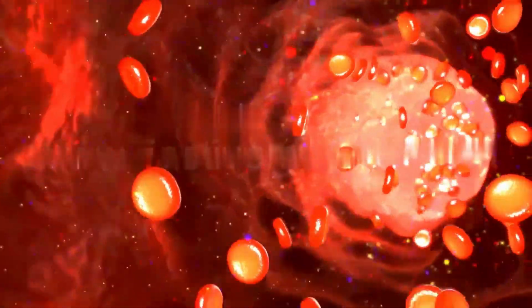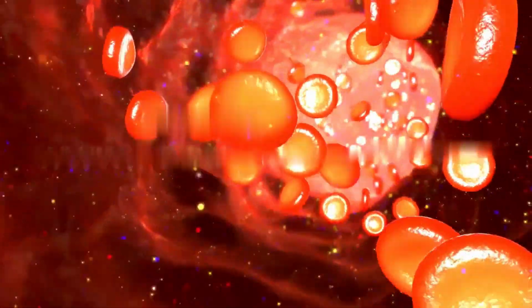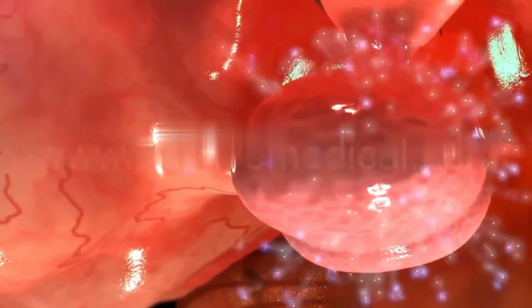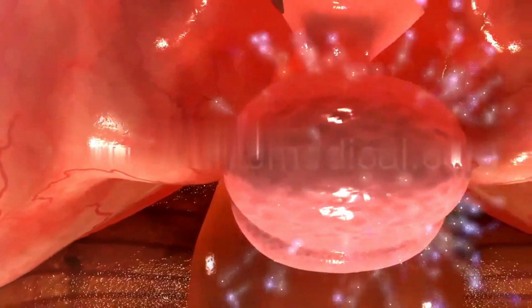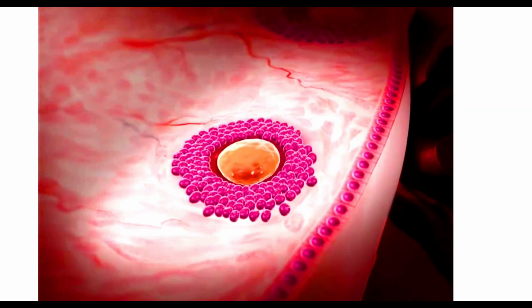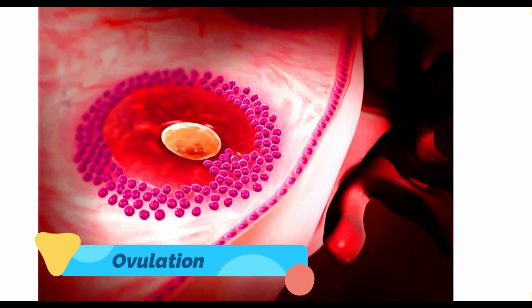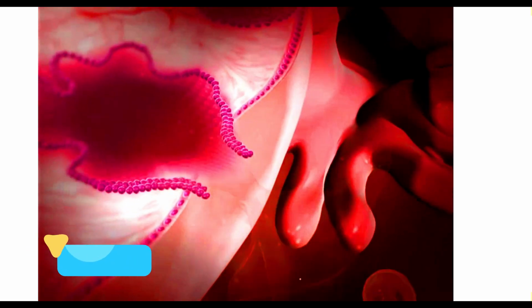The developing follicle secretes estrogens, which help in regeneration of the endometrial lining of the uterus. Around day 14, the follicle inside the ovary gives a surge of estrogens into the bloodstream, which reaches the hypothalamus, leading to increased secretion of LH, causing the LH surge. The LH surge induces the rupture of the Graafian follicle and leads to ovulation, that is, release of the egg from the ovary.